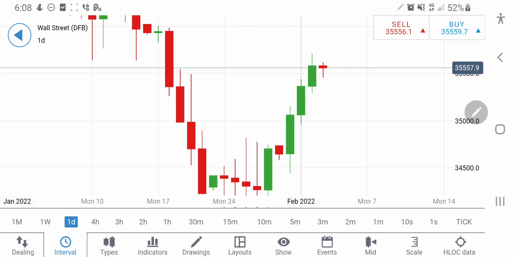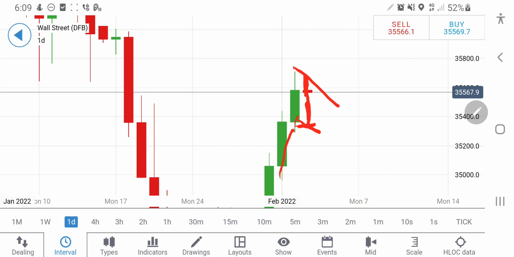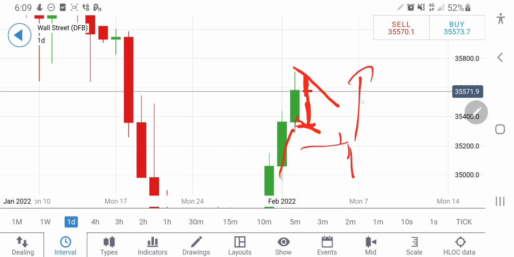However, another probability exists that we may see it trading till 35,700, and from there it can try to form a pole and flag pattern, where you can expect that probably the lows at around 35,300 till 35,700. This is the same formation I shared in my morning analysis also, that yes, we may see a pole and flag formation, and if it continues, if it doesn't drop below the certain level at 35,200, then definitely it can rise again day after tomorrow, else it can continue to break from there below 35,000 once again.